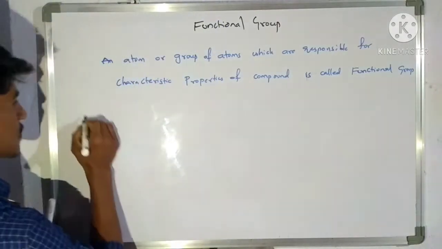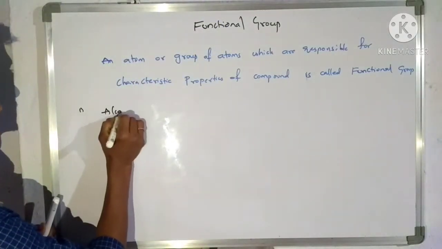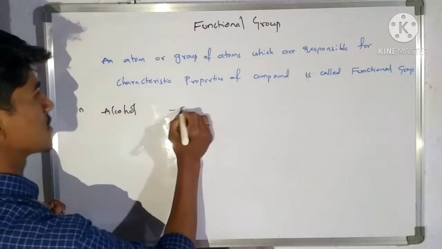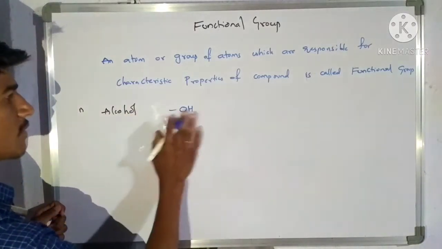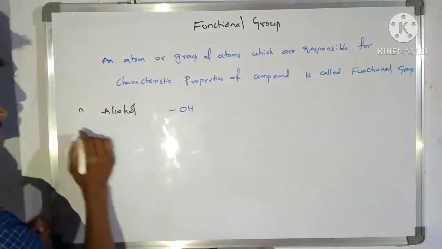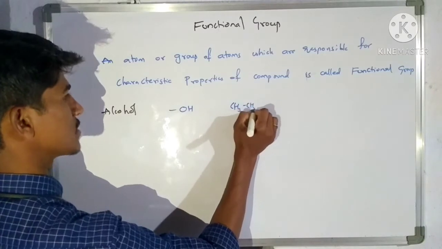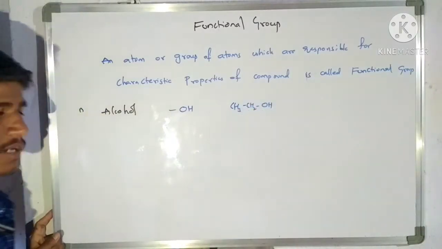The first functional group is alcohol. Alcohol is the first functional group. How can we represent it? This is OH. Okay, alcohol. For this the functional group is OH, and the best example is CH3CH2OH. This is ethyl alcohol.